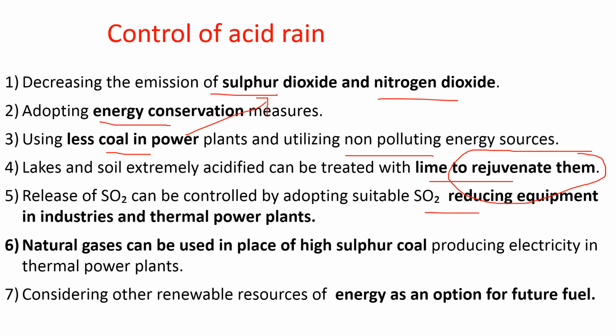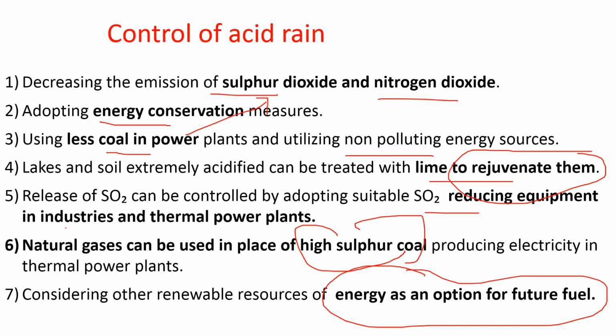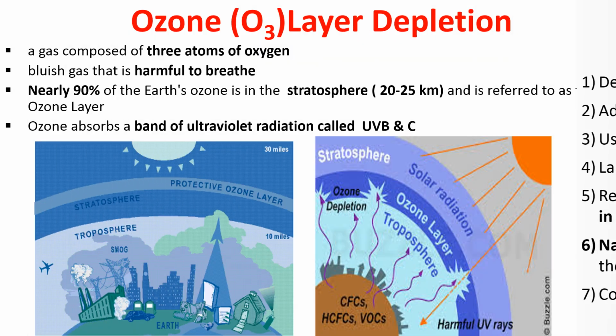Release of SO2 can be controlled by adopting suitable SO2 reducing equipment in industries and thermal power plants, so air pollution control equipment is to be adopted. Natural gas can be used in place of high sulfur coal for producing energy in industry and thermal power plants, considering other renewable sources of energy as an option to non-renewable resources, and that is for the future fuel. So that is the demand of today, to switch over from non-renewable.